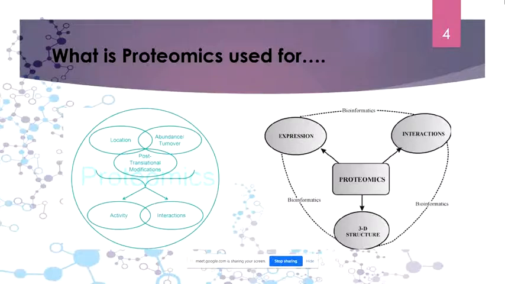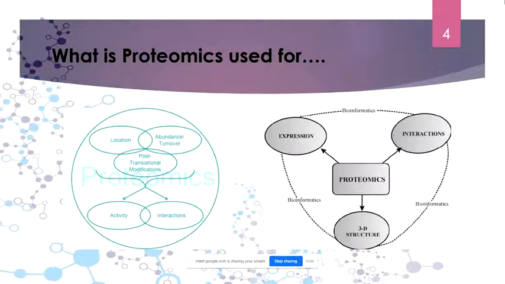We can also know about the expression, how much that particular protein is getting expressed, and at what condition the protein expression hastens up. For example, you might find that in a particular disease, one or two proteins might be getting expressed in greater numbers. So when that happens, you know that those particular proteins might be the cause of that disease. Or, on the other hand, those proteins might also be associated with your immunology, and since you are sick, those proteins are getting overexpressed to make sure that you get cured. And apart from it, you also use proteomics to study post-translational modifications.